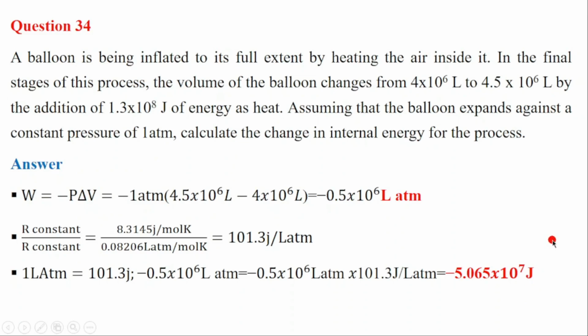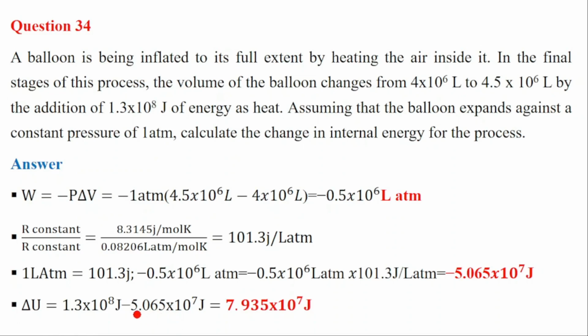After getting the work, we can calculate the internal energy. We know that the internal energy is equal to Q, which is positive because it is the heat added. Then the work done is negative because we are doing an expansion of the balloon, inflation of the balloon, minus 5.065 times 10 power 7 joule. Then we get 7.935 times 10 power 7 joule of internal energy.